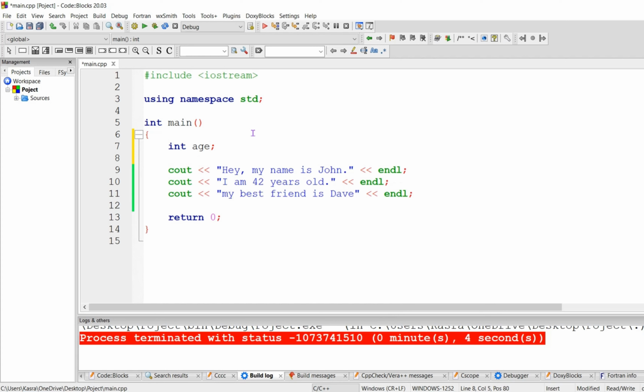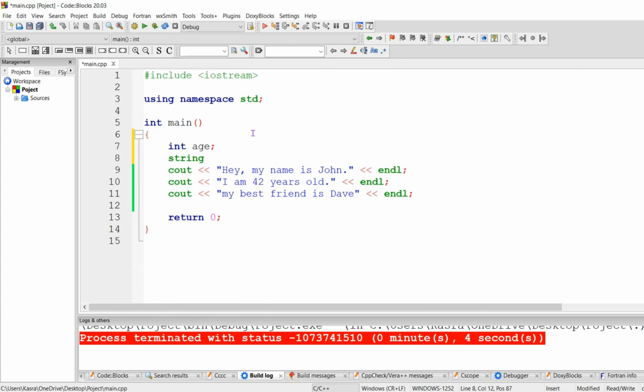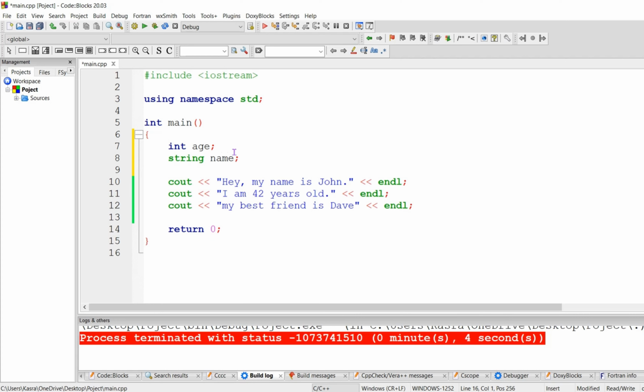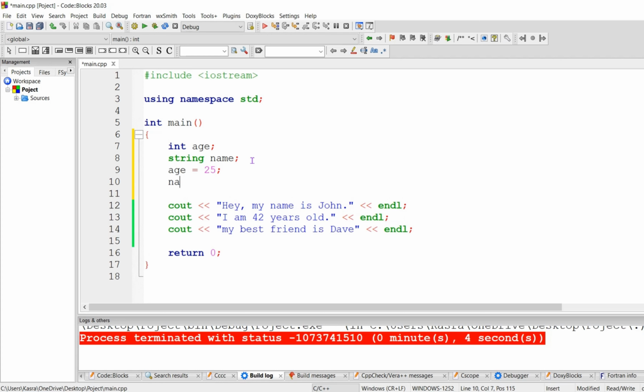And to store a name, you have to make a variable of type string, and give it a name like, I don't know, name, and a semicolon. After defining your variables, you have to give them data. So you write their name plus an equal sign and whatever you want to be stored inside that variable. So my age is equal to 25 and my name is going to be Casper.